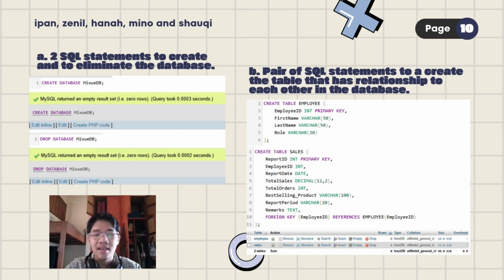For our case, it's employee ID, INT primary key. You have to highlight it as primary key and then continue and fill in the rest of your information that is inside employee, and then close it off. And then after that, you have to create another table that has relation with the first table. For our case, it's sales. The sales has a primary key, so I will start with primary key and then fill in the information that is inside the sales. And then last, put foreign key last. So typing foreign key, employee ID, the key you want to place, and then reference, where is this employee ID you're getting from? For our case, it's table employee, and then employee ID.